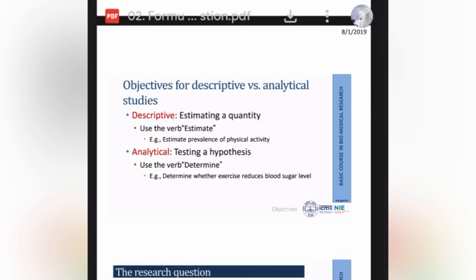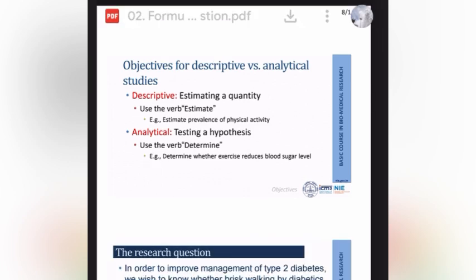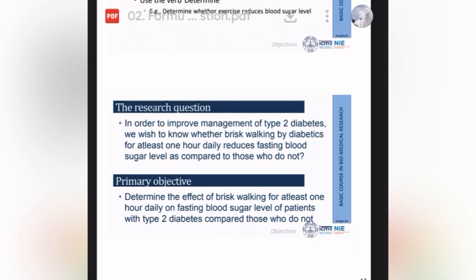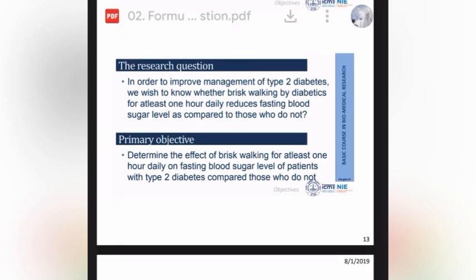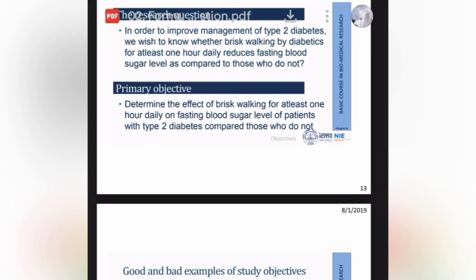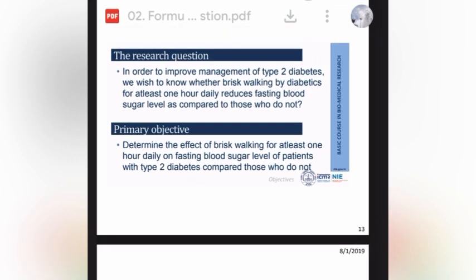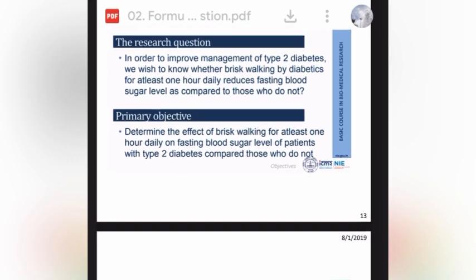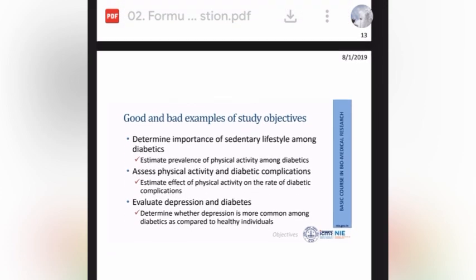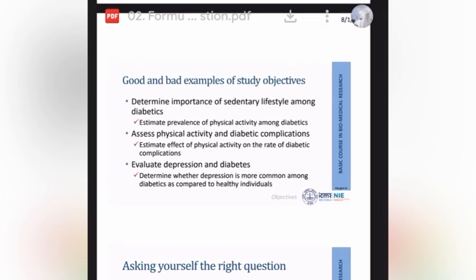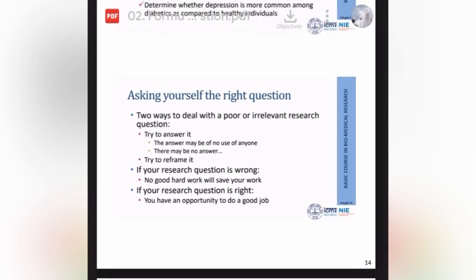And finally, when you see a research question, in order to improve the management of type 2 diabetes, we wish to know whether brisk walking by diabetics for at least 1 hour reduces the fasting blood sugar level as compared to those who don't. And the primary objective, that is also very important: determine the effect of brisk walking at least 1 hour daily on fasting blood sugar level in patients with type 2 diabetes compared to those who do not. So formulating a good question and the primary objective is important in this section. If you want more details, please watch the video and you will understand in detail regarding this part.